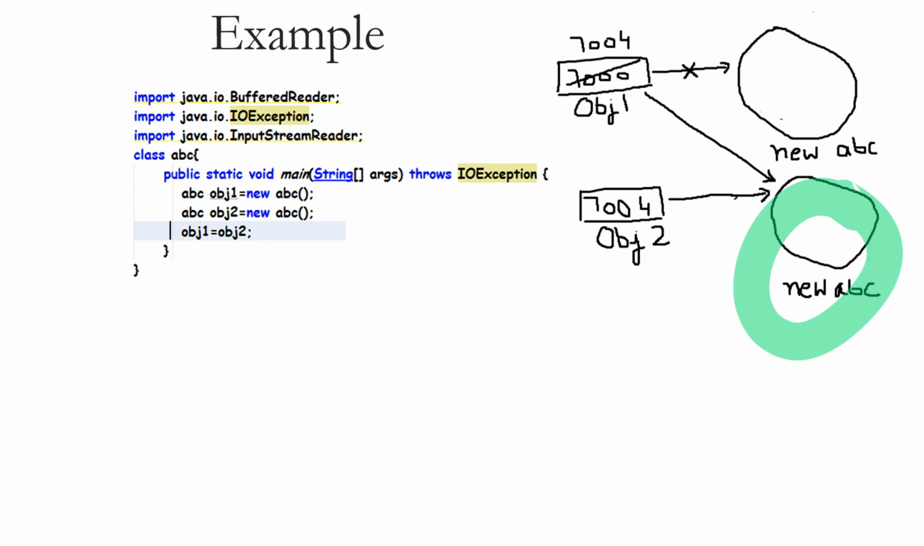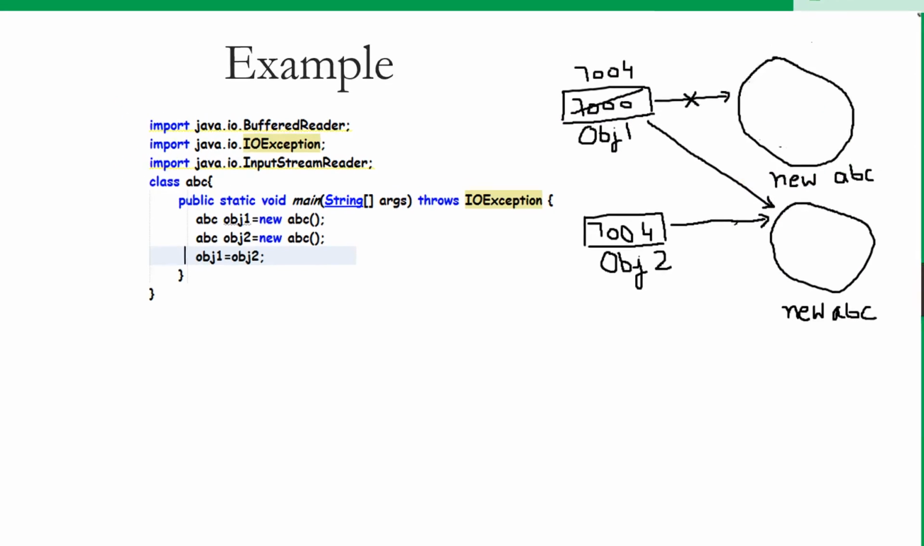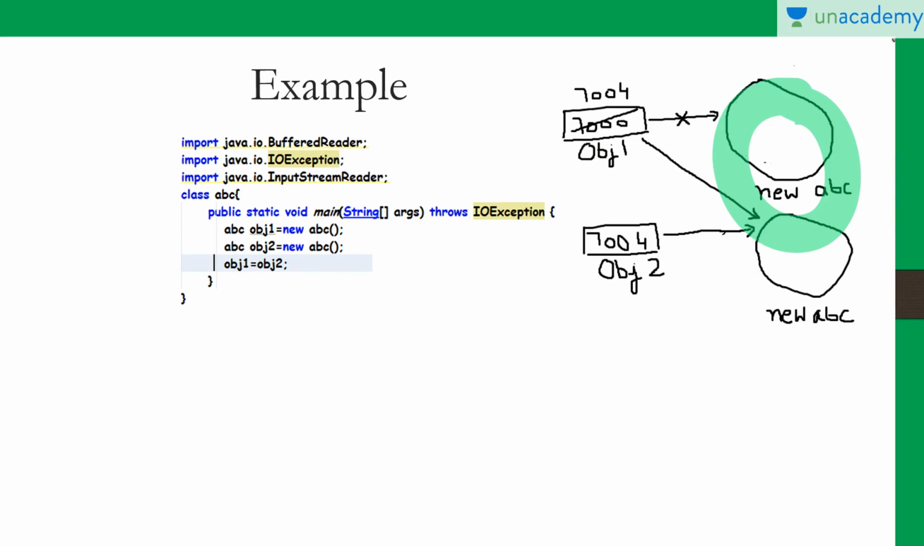Now this object will become inaccessible. Why? Because no reference is pointing to it. The reference which was pointing to it now starts pointing to another object. So now this object will become inaccessible, and it will be automatically destroyed by the JVM. So okay guys, this is all about garbage collection.